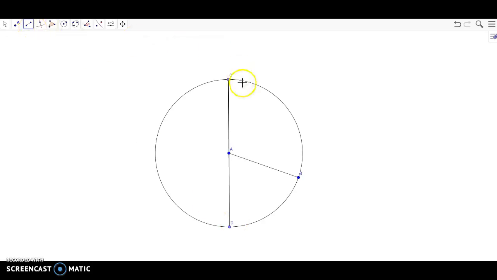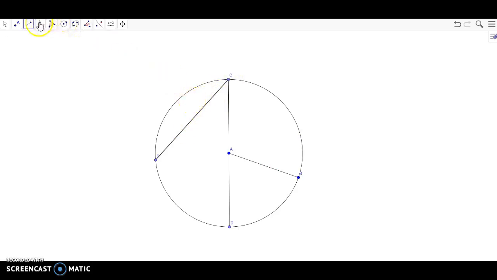Lastly, let's talk about a chord. A chord is a line segment that starts on the circle and whose endpoint also falls on the circle. A chord is different from a diameter because a chord does not have to pass through the center of a circle.